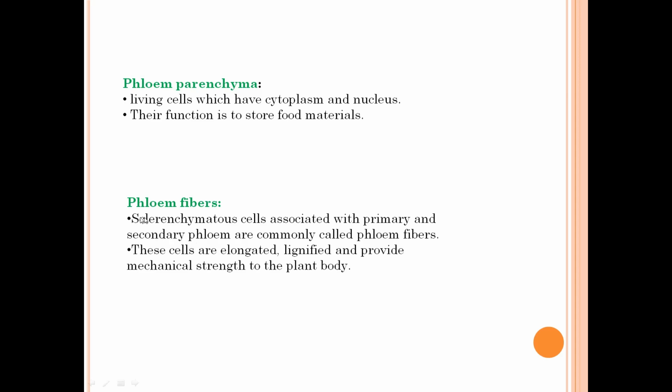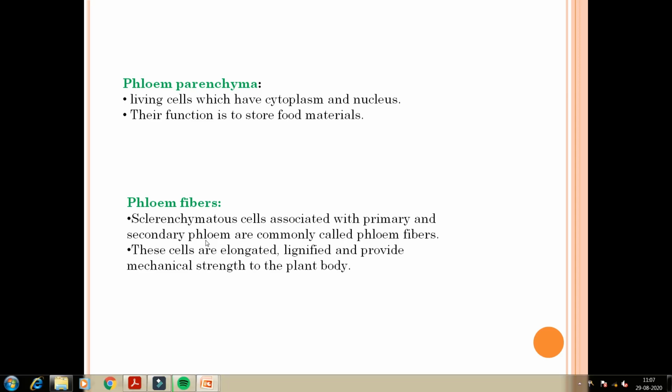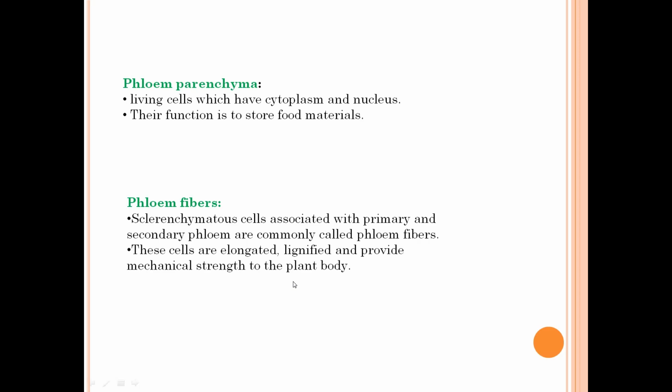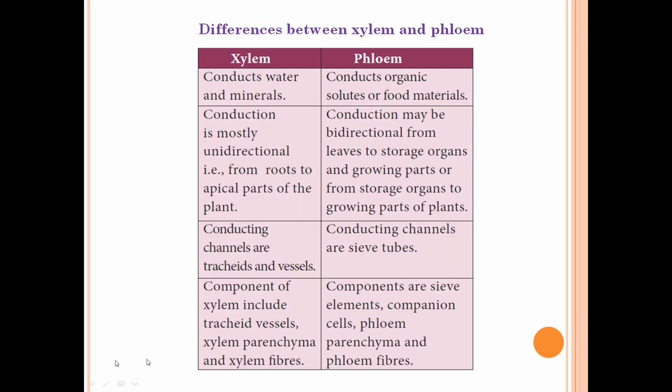And the next component is the phloem fibers. Sclerenchymatous cells associated with the primary and the secondary phloem are commonly called phloem fibers. Sclerenchymatous cells are normally dead cells, and when they are associated with the primary and the secondary phloem, they are called phloem fibers. And these cells are elongated and lignified, and they provide the mechanical strength for the plant body. Now let us learn the differences between xylem and phloem.